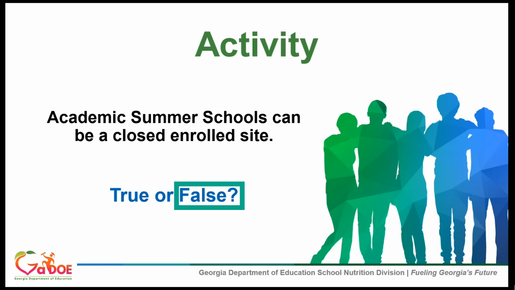Your academic summer school cannot operate as a closed enrolled site, because remember, closed enrolled sites only serve a specific group of children for a program or activity. You can't serve anyone else outside of those children who are enrolled in the program, and so therefore it cannot be a closed enrolled site. If you're going to operate an academic summer school, you could operate it as an open site.